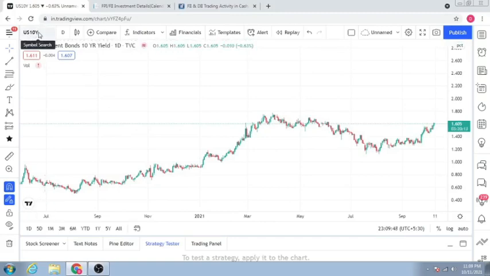If you add US 10Y, you get the chart just like how you get your Nifty or any particular stock chart. You get the entire chart here. The reason why I'm making a video on US government bonds 10-year yield is there's a lot of correlation between the government bonds 10-year yield rate and FI, foreign financial institutions inflows into the Indian market.